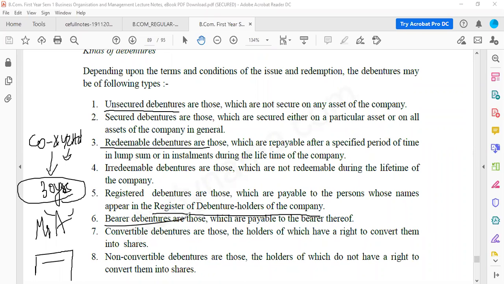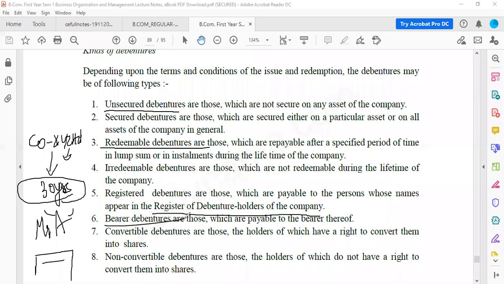Next, convertible debentures. Convertible debentures means you can convert your debenture to equity shares. After a certain period of time, you have the right, whenever you feel like it, to say I don't want to be a debenture holder, I want to become an equity shareholder. So you can convert your debenture to equity shares. That is convertible debentures. The opposite is non-convertible debentures, where you cannot convert them into equity shares. Once given as debentures, they remain debentures forever.